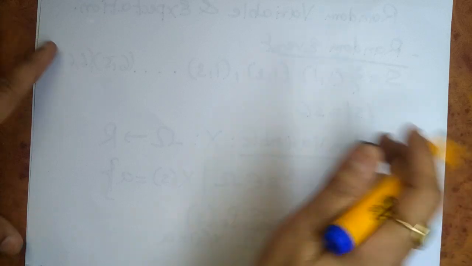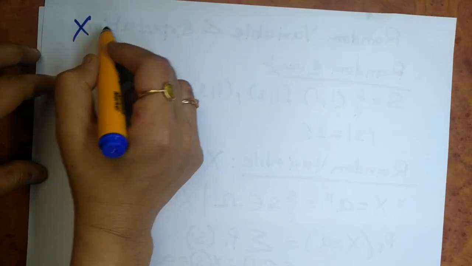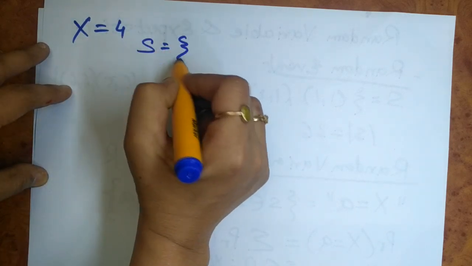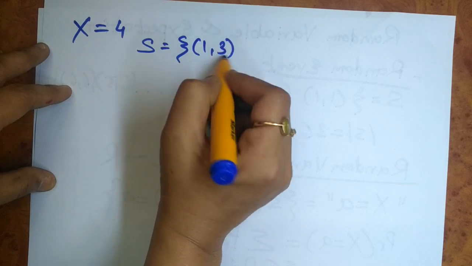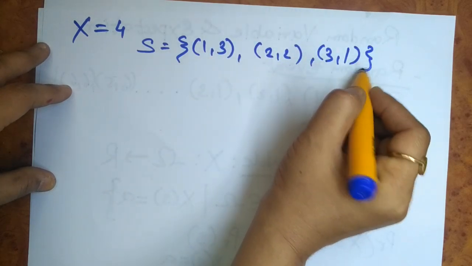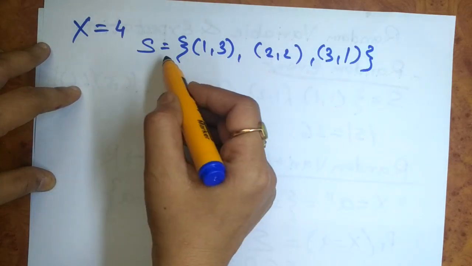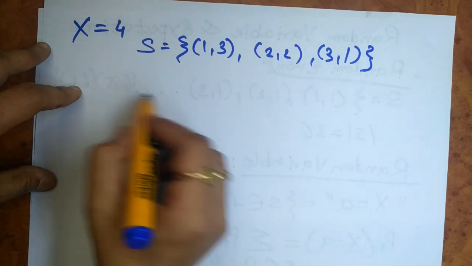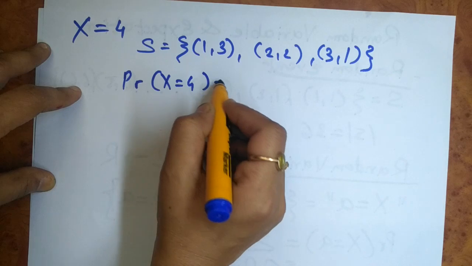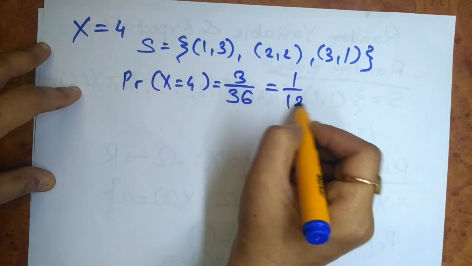So when I take X as a random variable with summation equal to 4, I can write X is equal to 4, and the sample space will consist of the ordered pairs 1 3, 2 2, 3 1, as the summation is 4 for all these outcomes of rolling two dice. So I can find the probability of X is equal to 4 as 3 upon 36, which is equal to 1 upon 12.